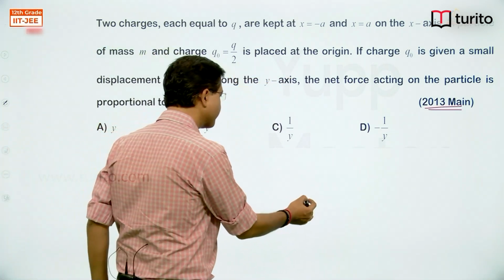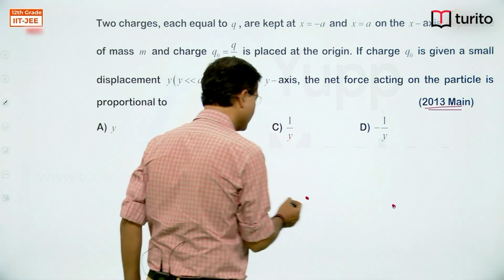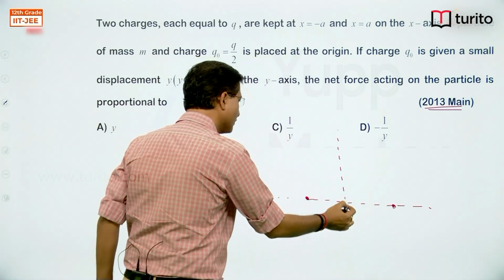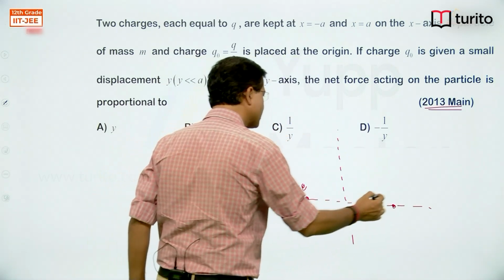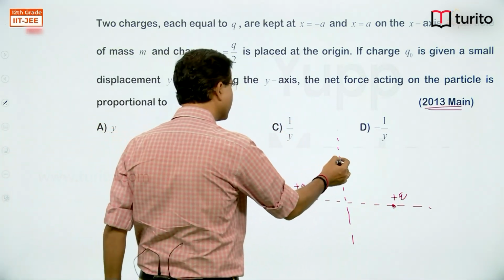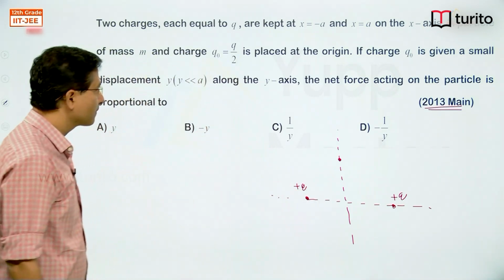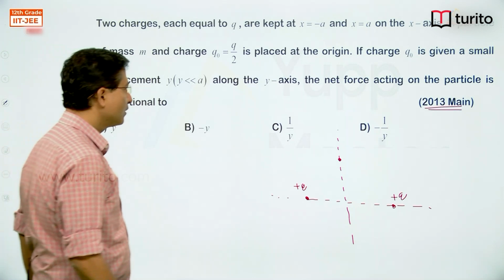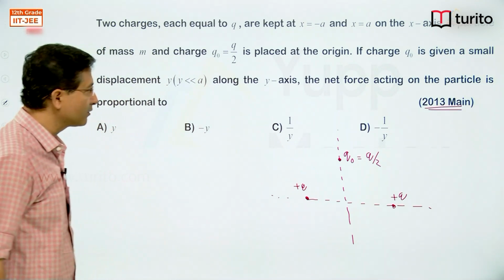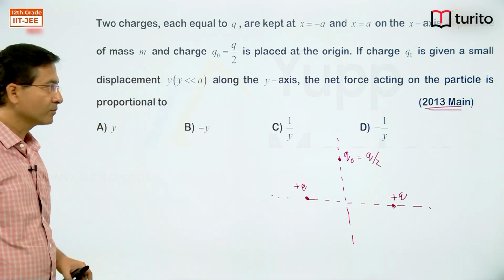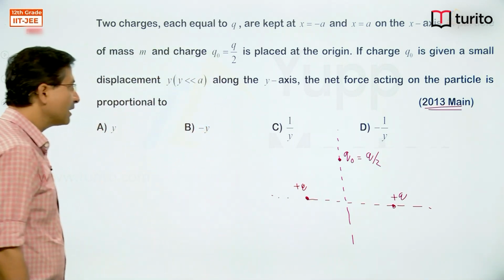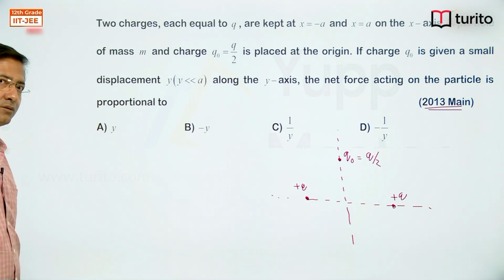So if I draw the diagram, here we have a fixed plus q charge, another fixed plus q charge, and then we are keeping something here whose magnitude is q by 2 with plus sign, right. The question asks that the net force acting on the particle is proportional to what.